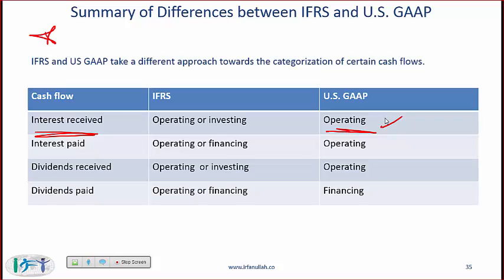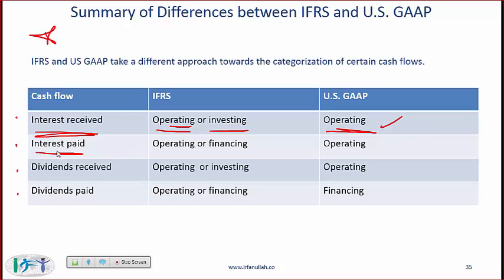IFRS, which is more principles based, says that a company can use its judgment and decide whether to categorize as operating or investing. So just remember that with IFRS, for these four categories, interest received, interest paid, dividend received and dividend paid, you have two options, and you can use common sense to decide and remember what those two options are. Interest received on a bond that you have purchased can definitely not be financing. It's either operating or investing. So IFRS says pick one of the two.